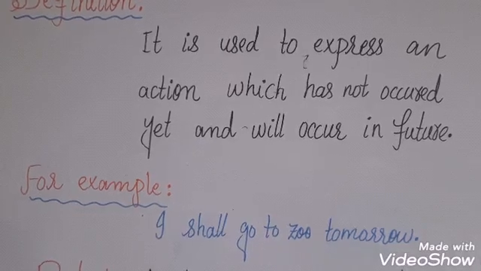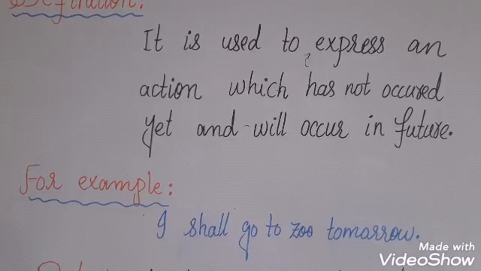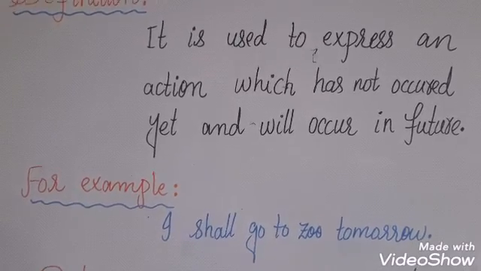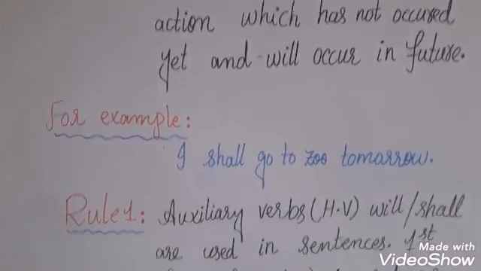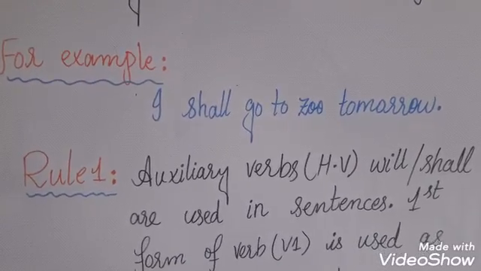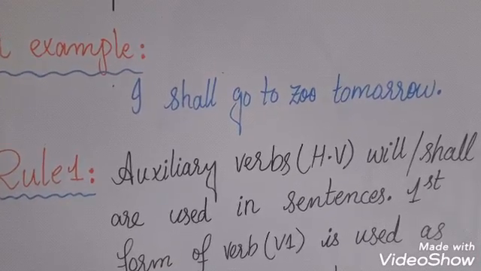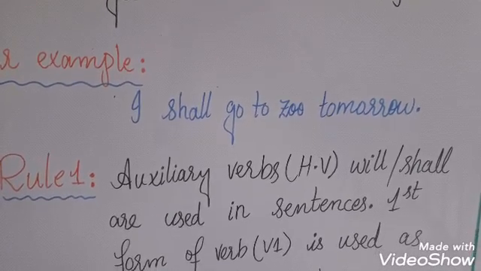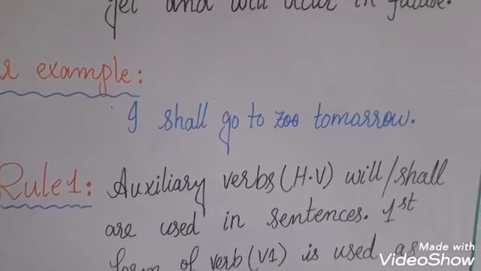So, the action that has not occurred yet, that has not started, and it will occur in future. It will happen in the coming time. It is called future simple tense. For example, I shall go to zoo tomorrow. In this sentence, I shall go tomorrow. I have not gone to zoo yet. I shall go tomorrow in the coming time. So it is future simple tense.